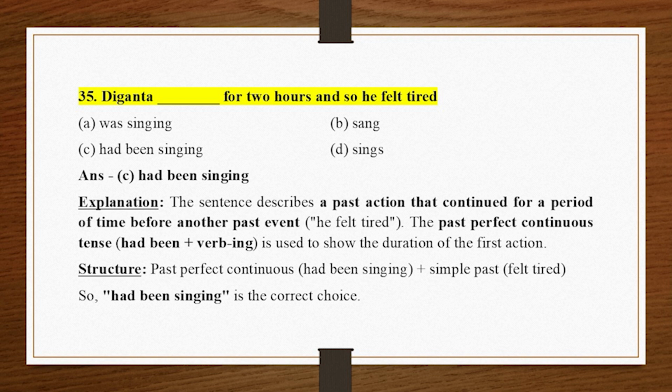The past perfect continuous tense, had been plus verb ing, is used to show the duration of the first action. Structure, past perfect continuous, had been singing, plus simple past, felt tired. So, had been singing is the correct choice.